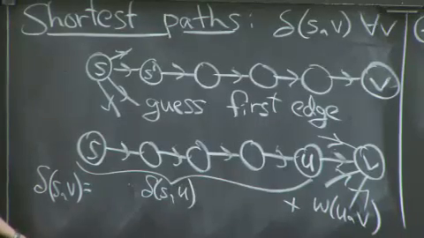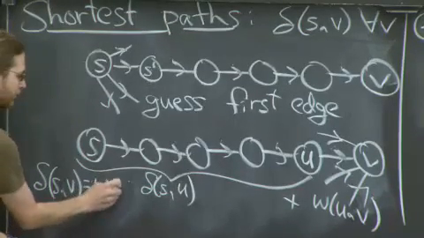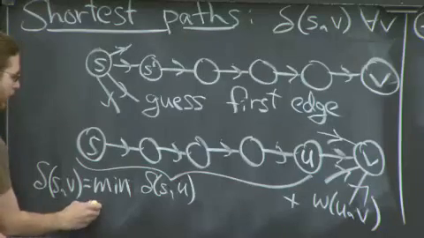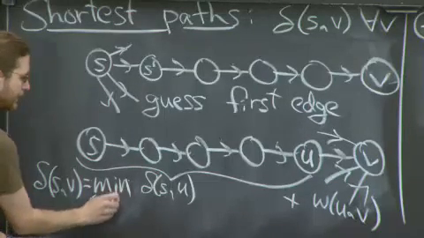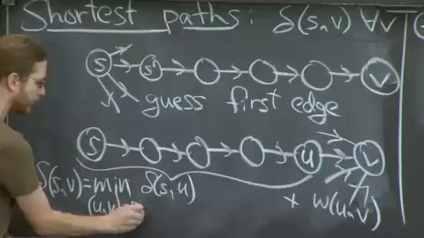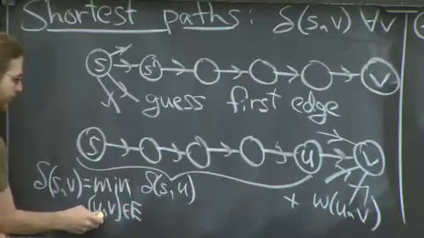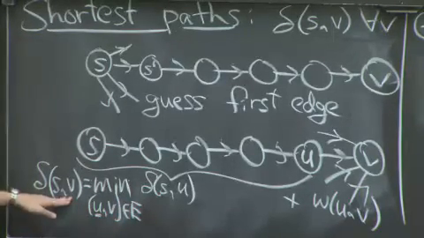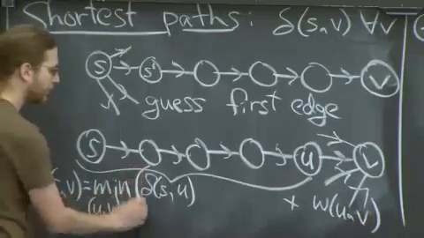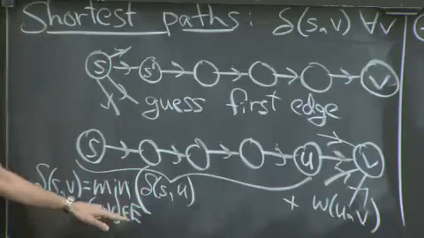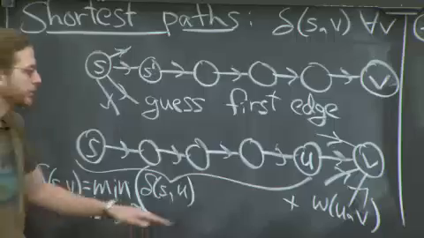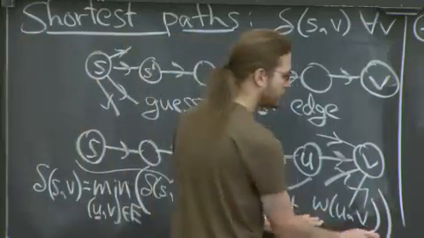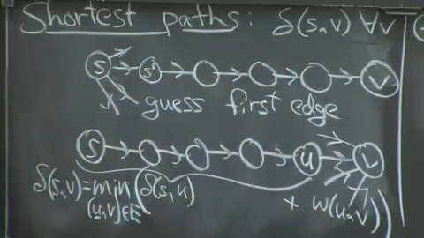Now, in reality, I'm not lucky. So I have to minimize over all edges UV. So we're minimizing over the choice of U. V is already given here. So I take the minimum over all edges of the shortest path from S to U plus the weight of the edge UV.